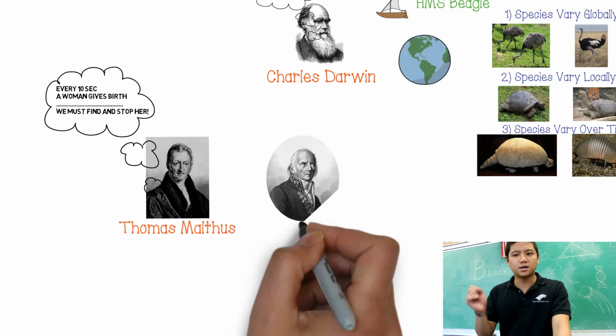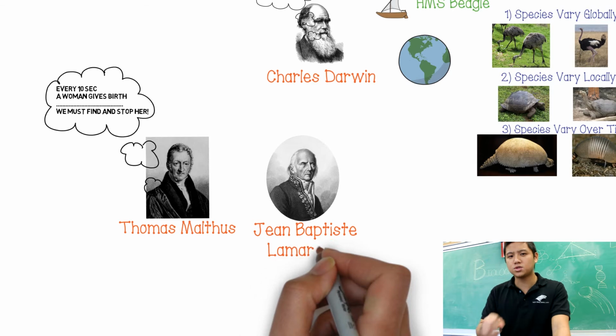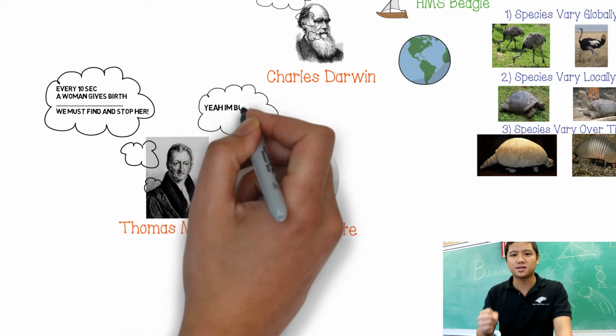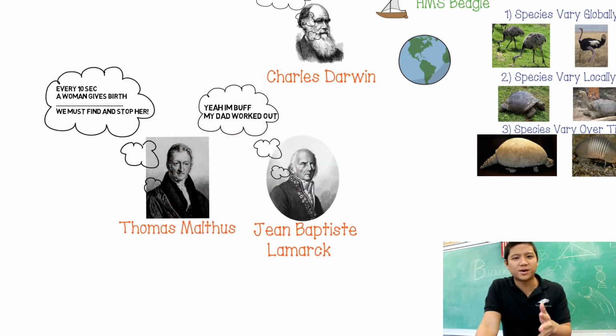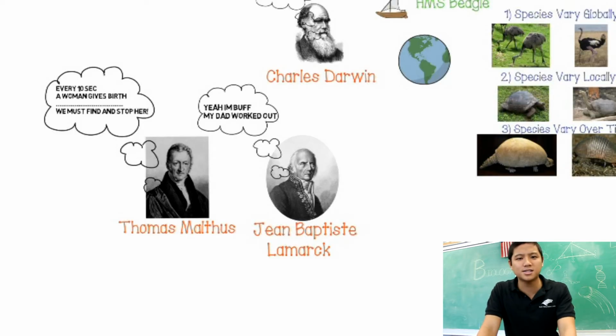He also looked at another person who had a theory about evolution, and that was Jean-Baptiste Lamarck. Lamarck was also able to figure out that organisms are different from each other. His theory as to how organisms were able to make that change was that a giraffe had a long neck because a giraffe constantly used its neck to reach the high branches of trees.